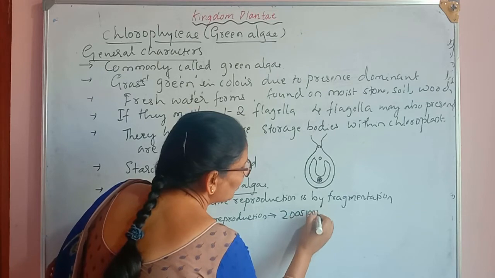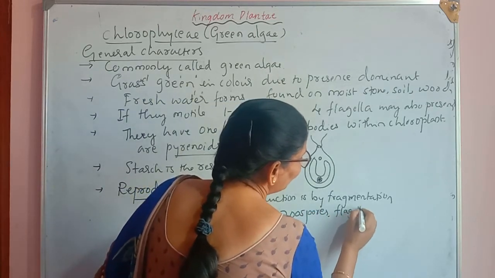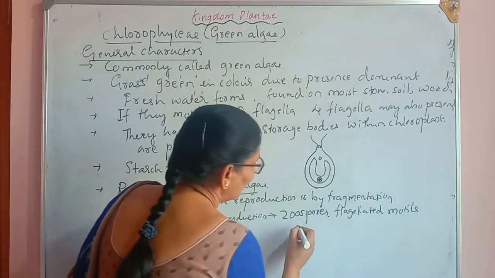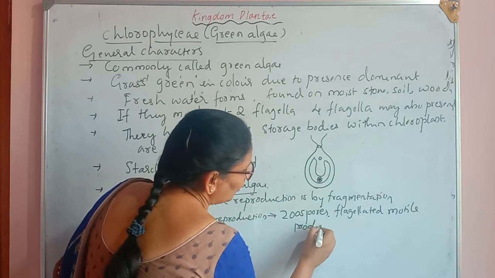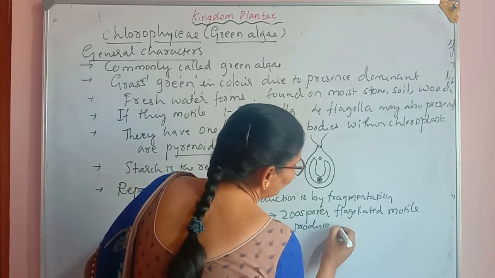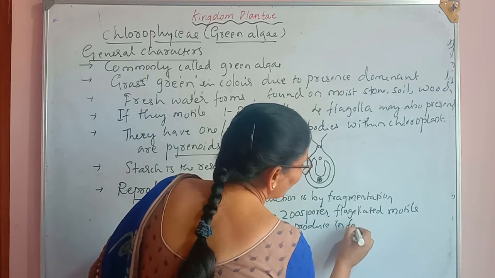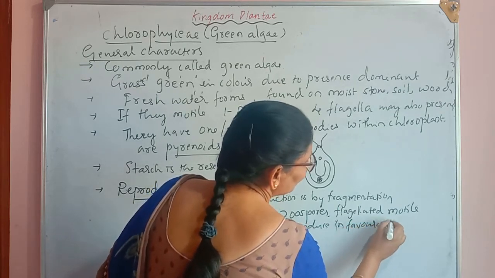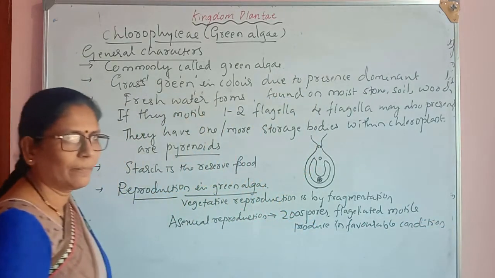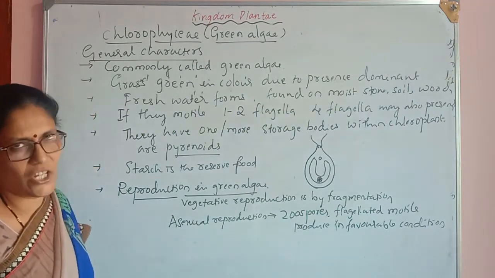Zoospores are flagellated, motile spores, and they are produced when the environmental conditions are normal or favorable. In that situation, zoospores are produced by zoosporangia.